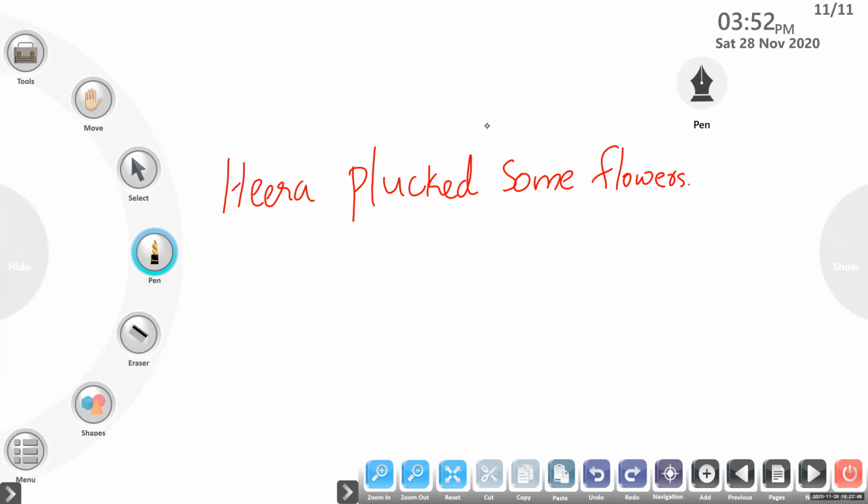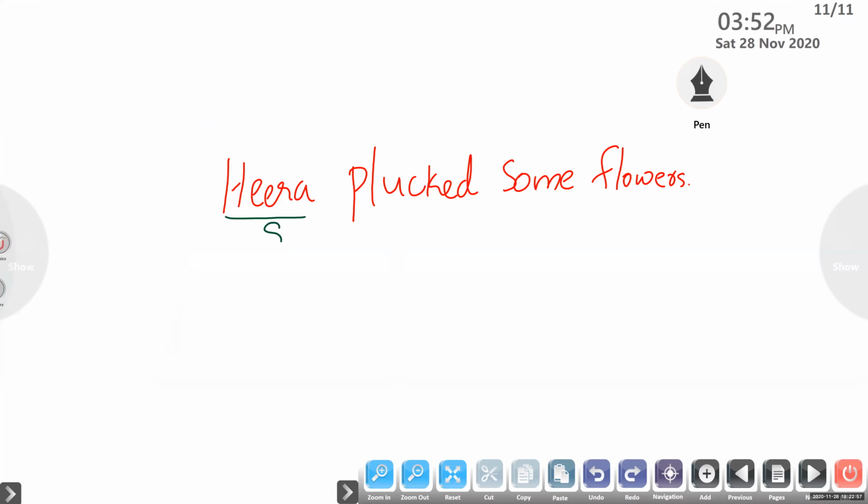I want the subject of this sentence. Hira. Hira, thank you. Hira is the subject of the sentence. Okay, so now Rudra Ramesh, tell me the object of the sentence. Flower. Only flowers? Some flowers. Some flowers, object of the sentence.